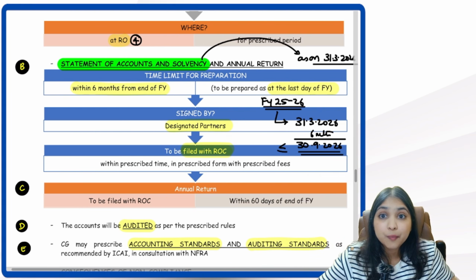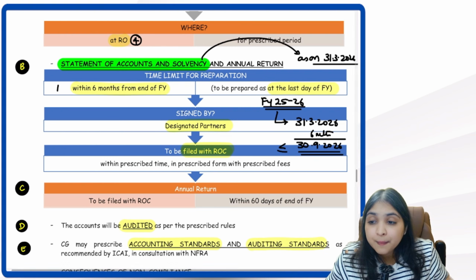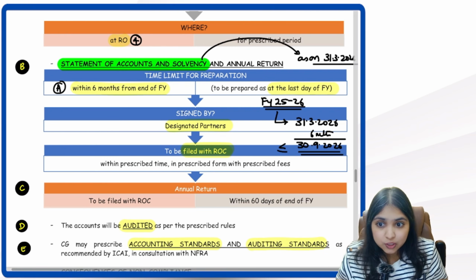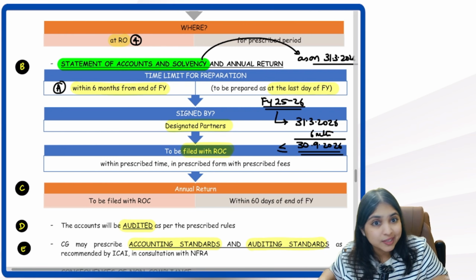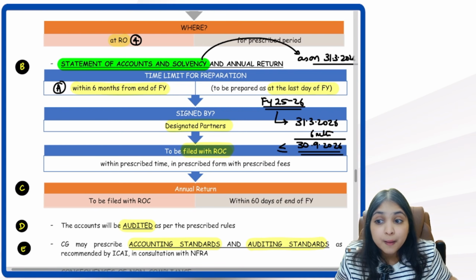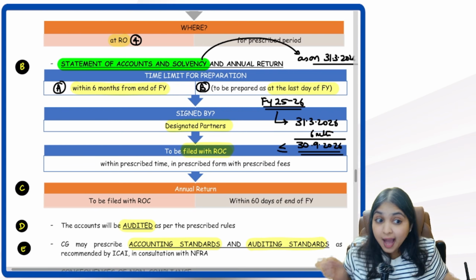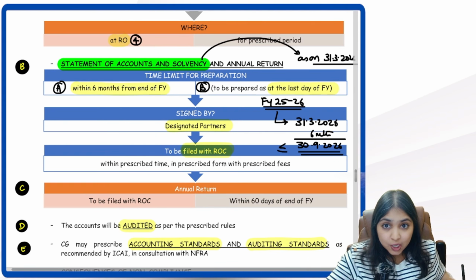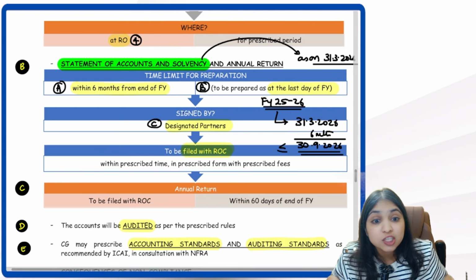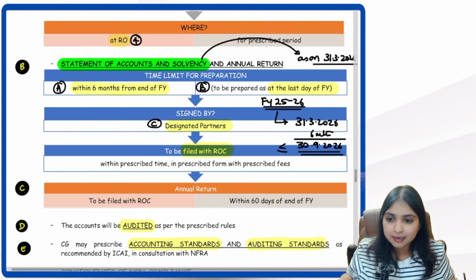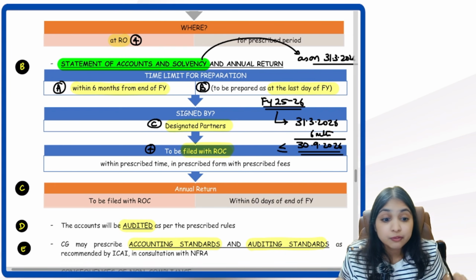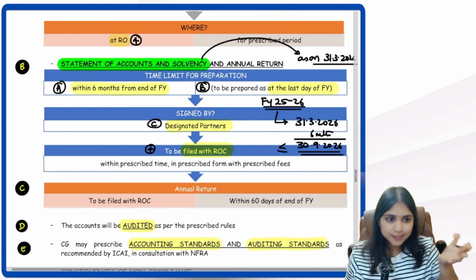Okay. So how many points over here? Again, 4 points, guys. Point number 1, statement of accounts and solvency, you will prepare it within 6 months from the end of the financial year. Point number 2, it will contain information as on when? As on the last day of the financial year. Point number 3, it has to be signed by whom? Designated partners. And point number 4, it has to be filed with whom? Filed with the ROC. Easy, guys.